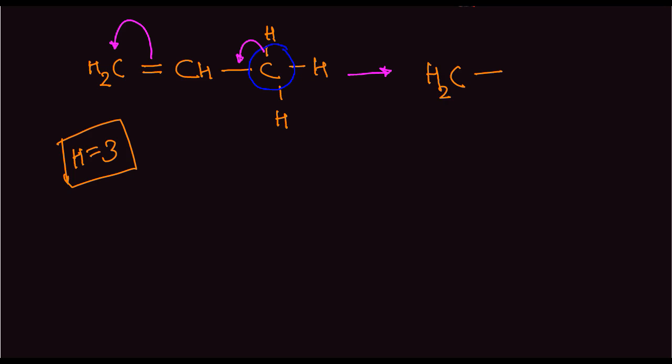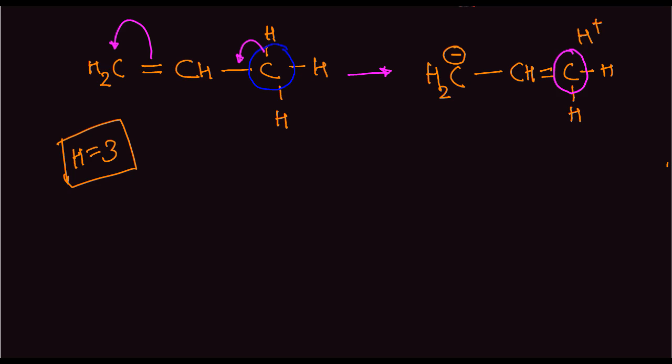We get H2C, single bond CH, double bond C, H, H. Now this bond has broken off, so we get a minus sign here. Sorry, we don't get a plus sign here. We get the plus sign on the hydrogen which has broken off, because this carbon is neutral carbon.